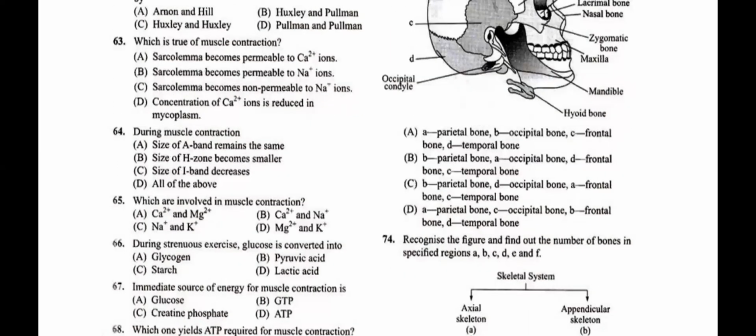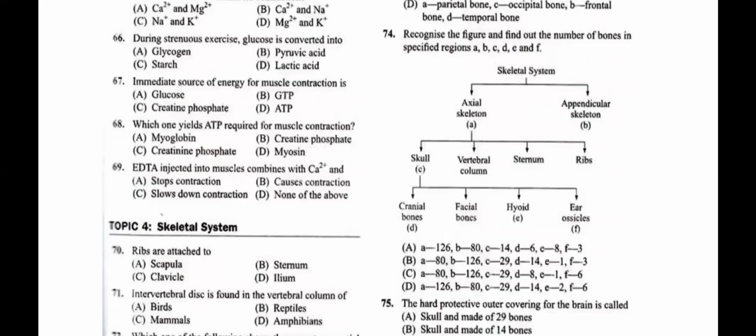Now 74. Question number 74: recognize the figures, find out the number of bones in specified regions, that is A, B, C, D, E. They've given the whole skeletal system classification, branching like a tree, and some of the boxes are labelled A, B, C, D, E, F. We need to find the bones present in the respective options they have given.